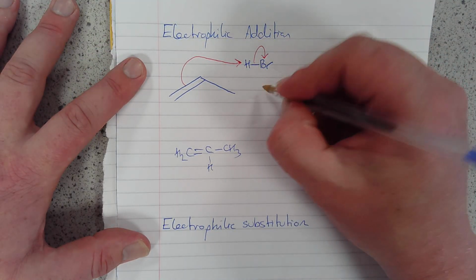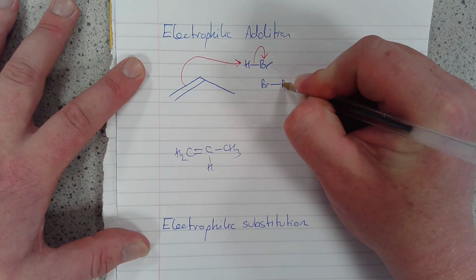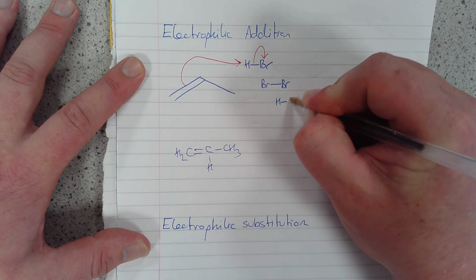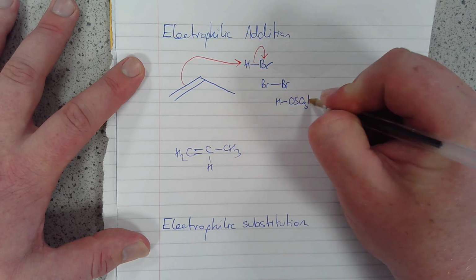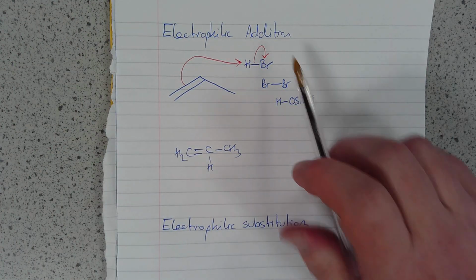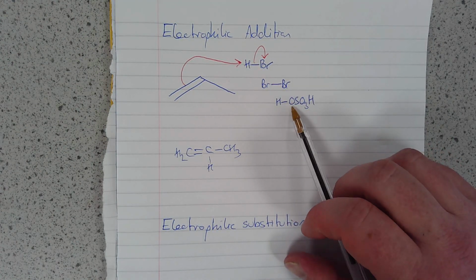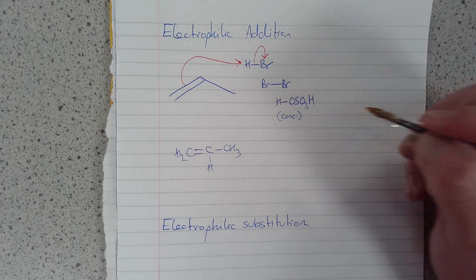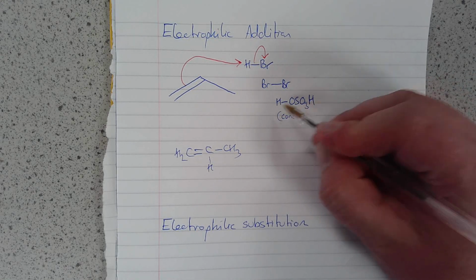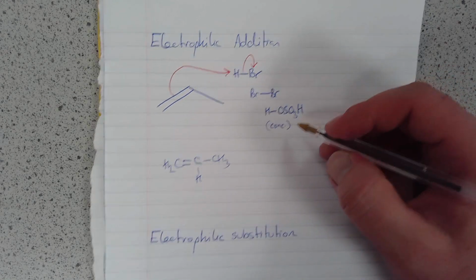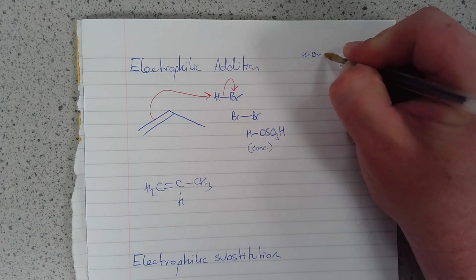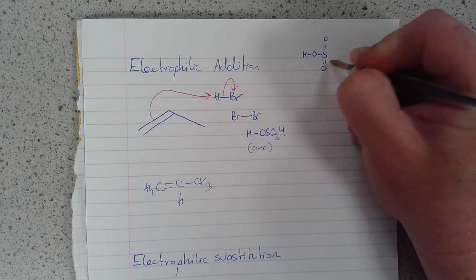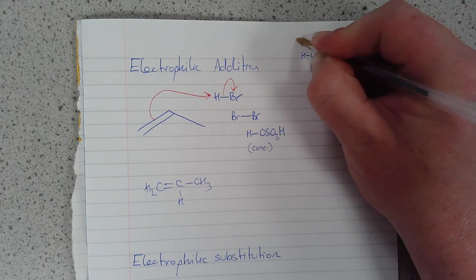Just as a reminder, there are three electrophiles on the spec for electrophilic addition. It's either hydrogen halide or bromine or sulfuric acid. Sulfuric acid there is conc sulfuric acid, hence it actually having its hydrogens intact. I know I've said this a few times over the years, and hopefully when I say it now you'll remember it, but the point is it's conc acid.